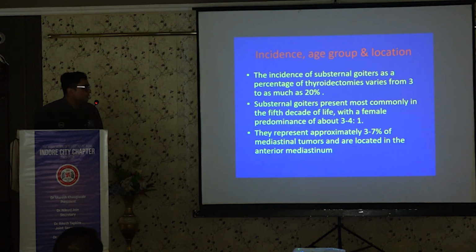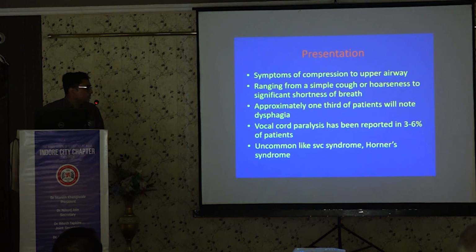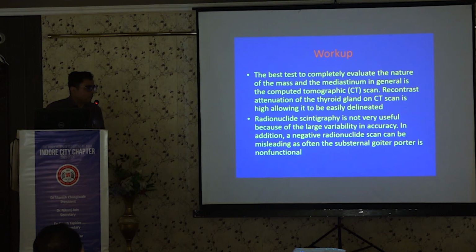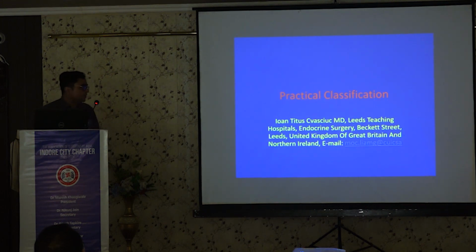Usually it's present in the fifth decade, and the symptoms are basically in the form of compression, and some of the patients, one third, present with dysphagia, and vocal cord palsy is present in only 3 to 5% of the patients. Very few patients present with SVC syndrome, Horner syndrome. The best investigation for this type of case is the CT thorax. Usually most of the thyroid patients we operated on without a CT scan, and in one of the patients, in my presentation I will show how we managed without the CT.